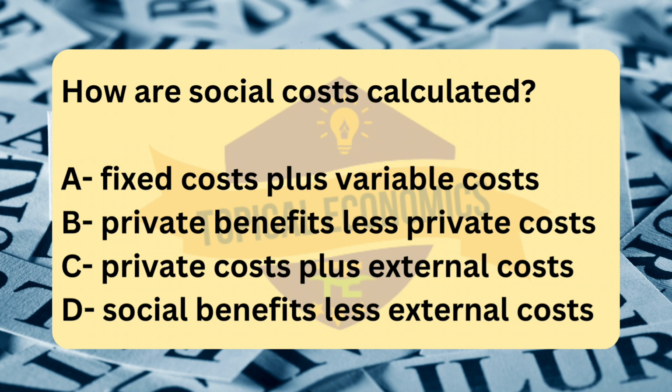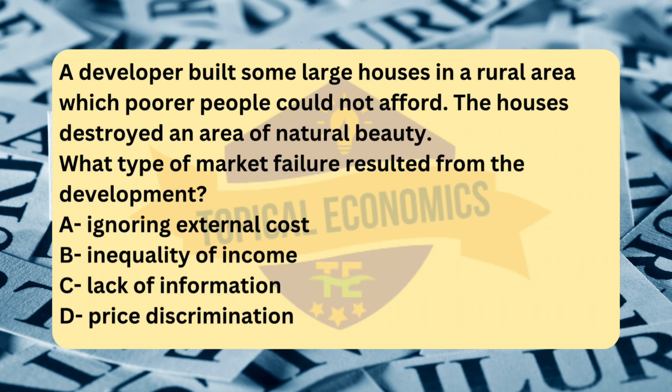Moving to question number 46. A developer built some large houses in a rural area which poorer people could not afford. The houses destroyed an area of natural beauty. What type of market failure resulted from the development? A. Ignoring external cost. B. Inequality of income. C. Lack of information. D. Price discrimination. Reference, 2015 October-November version 1. The correct answer for this question is option A, ignoring external cost.